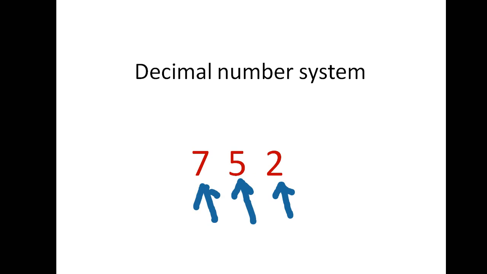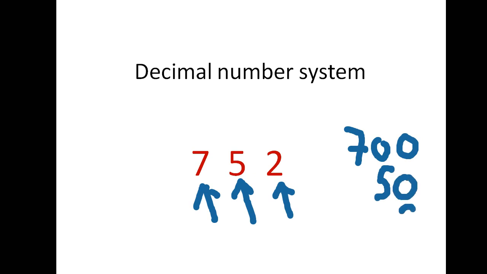What is the place value of 7? The place value of 7 is 700, right? What is the place value of 5? The place value of 5 is 50, right? What is the place value of 2? It is a unit digit, so we will write 2 here. And if we add all this, what do we get? 752, right?